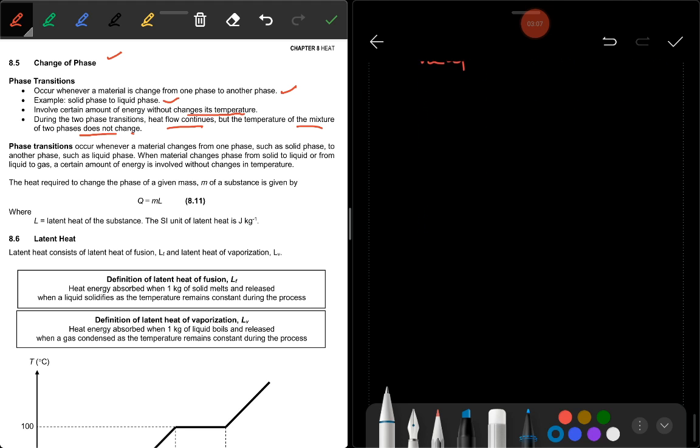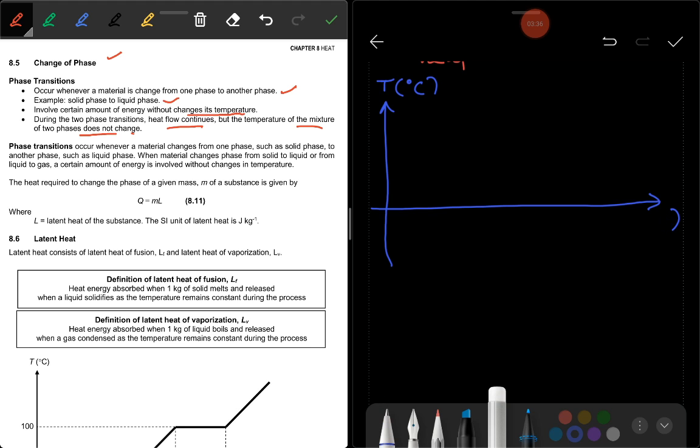Now look at the phase diagram here. I'm going to draw the phase diagram. This is the temperature T, where the temperature is in Celsius, for example. This is time t, where here is in seconds, for example.